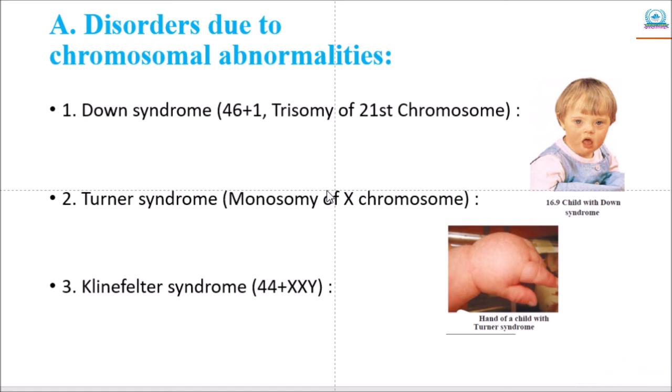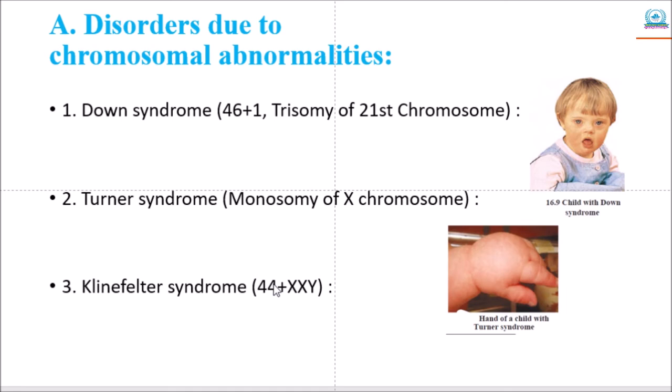Turner syndrome, or 44 plus X, arises due to either inheritance of only one X chromosome from a parent or due to inactivation of the gender related part of the X chromosome. So instead of the normal 44 plus XX condition, women suffering from Turner syndrome have a 44 plus X condition. Such women are sterile, meaning they are unable to have children due to improper growth of the reproductive organs.